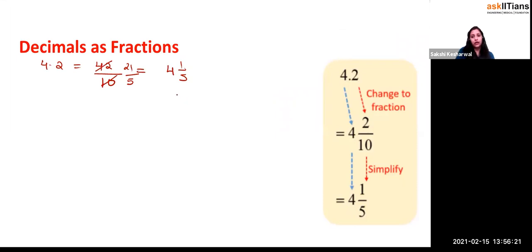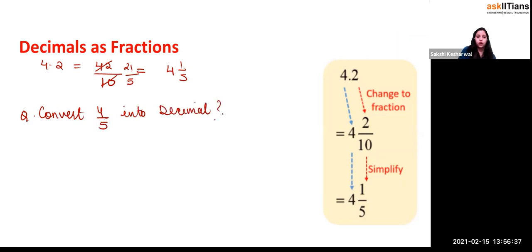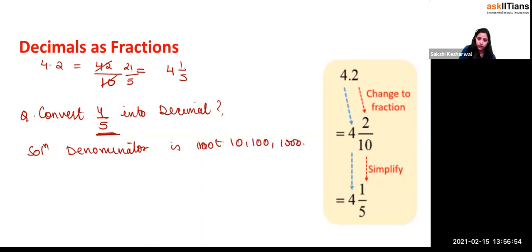Now, if I give you the question, convert 4 by 5 into decimals, the denominator is not 10, 100, or 1,000, right?